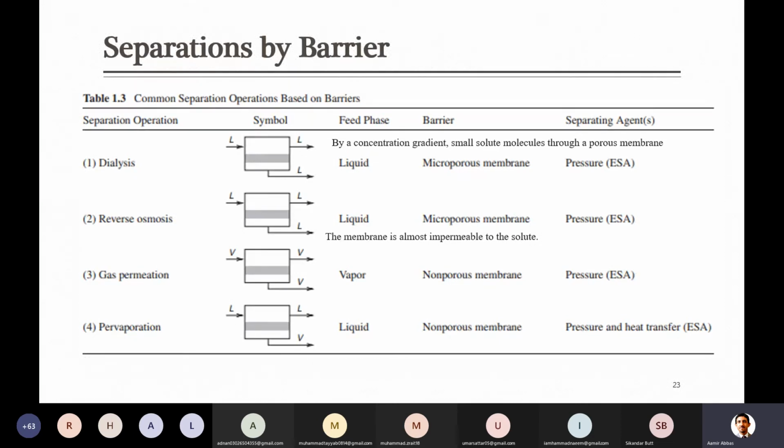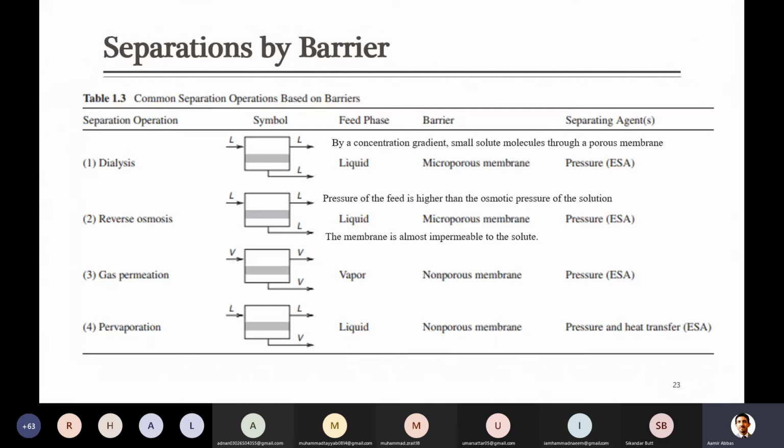So water will pass through the membrane, and those salts which are present with the water will be retained on the surface of the membrane, and then they are just discarded as a retentate stream. So this technique is used majorly for cleaning of water. Here again, you have to apply pressure, and that pressure of the feed should be higher than the osmotic pressure of the solution. Every solution has some osmotic pressure, so in order to pass that solution through the membrane, your pressure, your force, should be higher than that pressure, so that you can overcome it and push the liquid to pass through the membrane.